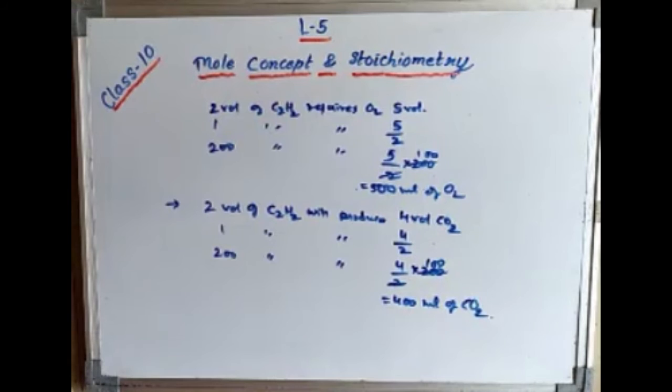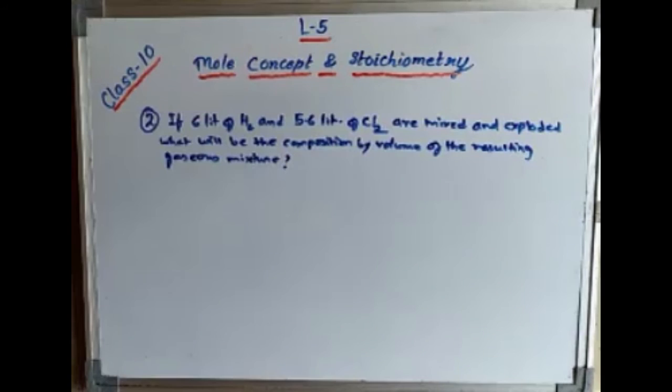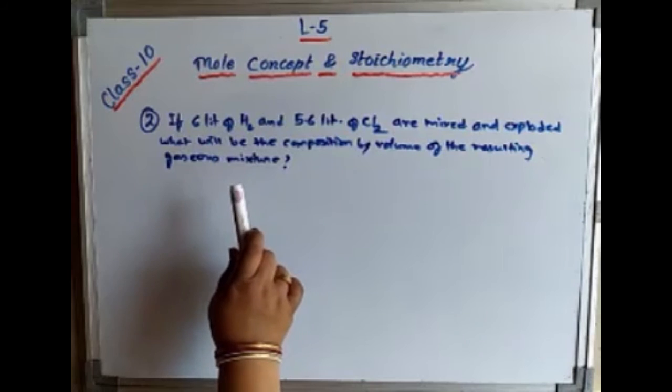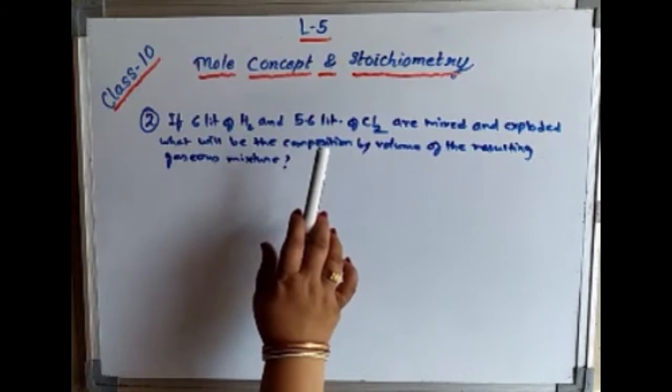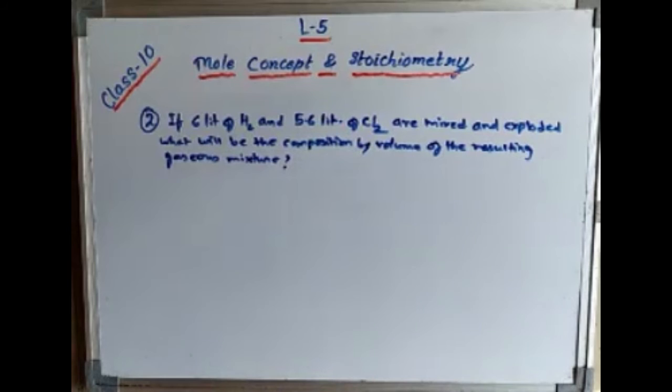One more question I am solving with you. The rest of the questions you try to solve from the exercise in your home copy. Now see students, question number 2 says: if 6 liters of hydrogen and 5.6 liters of chlorine are mixed and exploded, what will be the composition by volume of the resulting gaseous mixture?